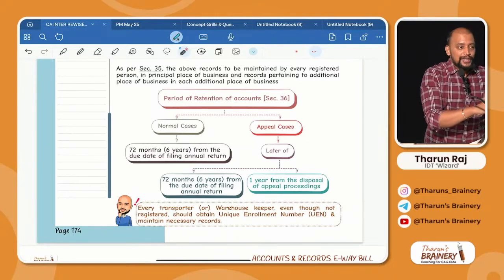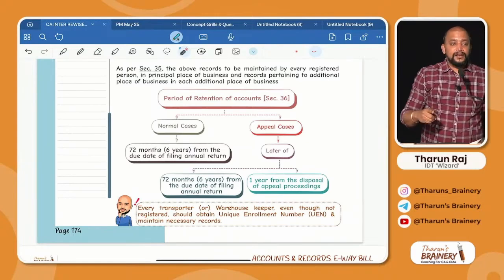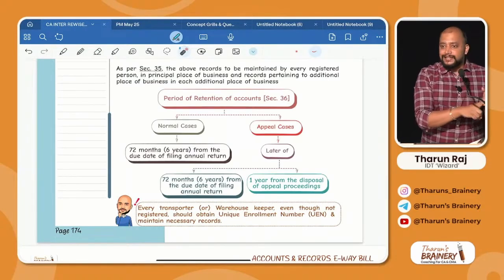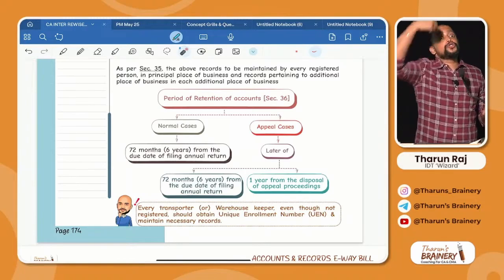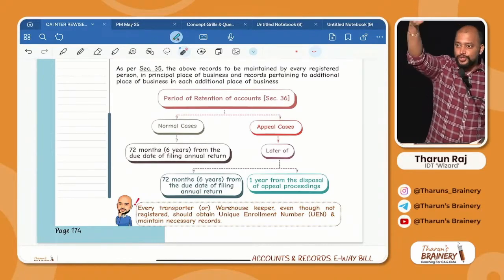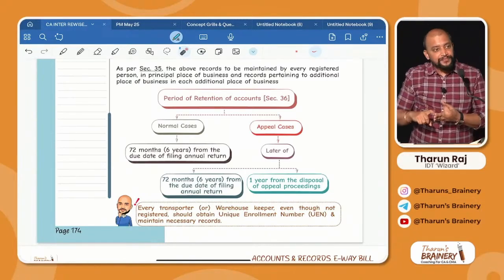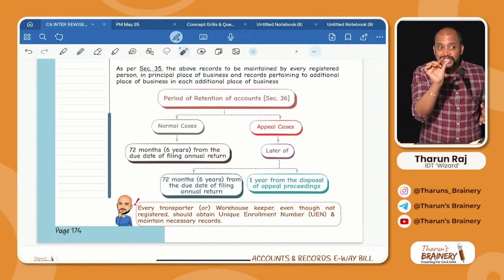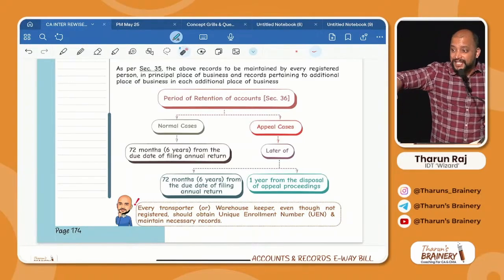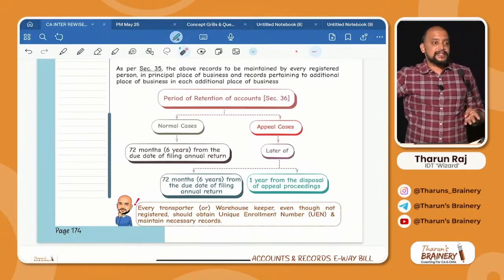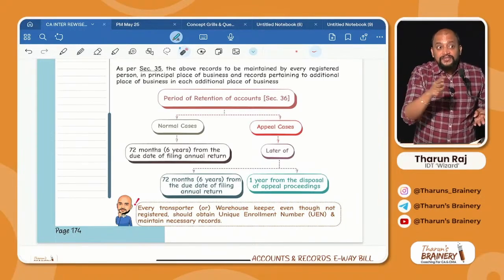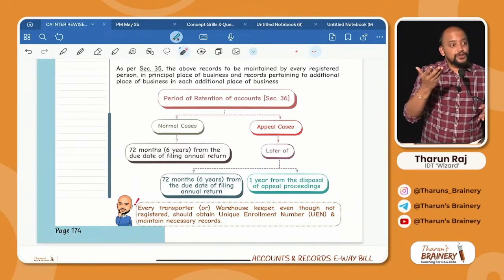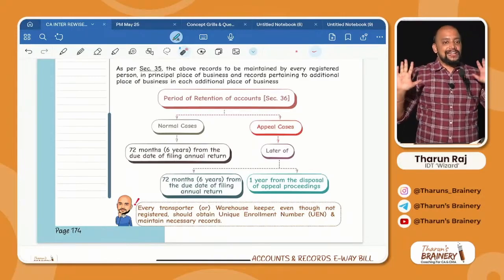Details of goods stored. Next. Value. Next. Whose goods I am storing? Next. Period. Very good. What is the date on which I deposited? What is the date on which I cleared? Next. Suppose in this, if there is any loss, it is possible, right? So these details are required.